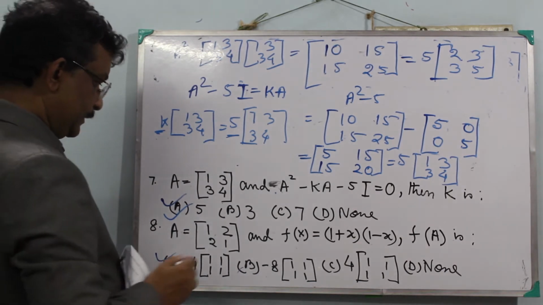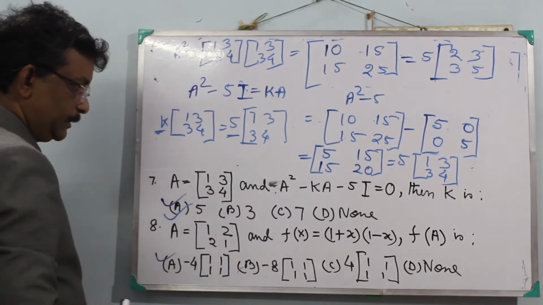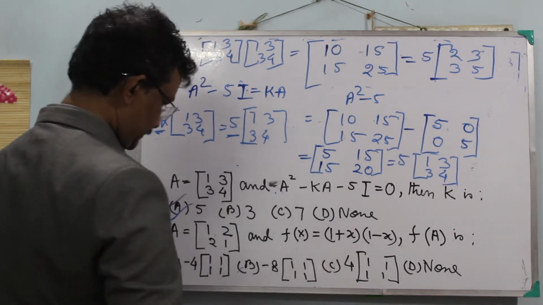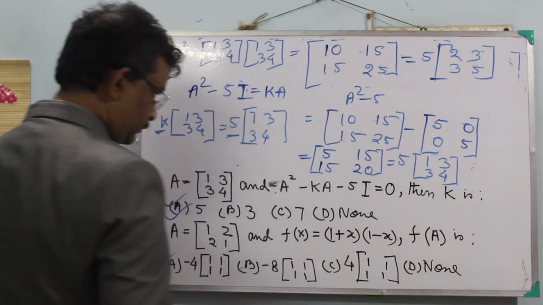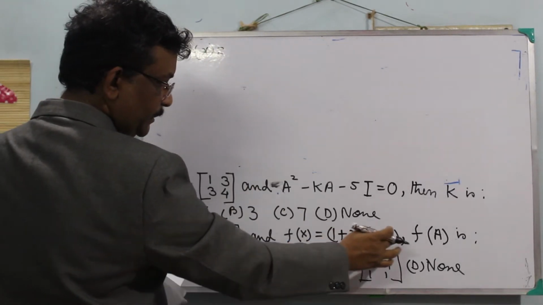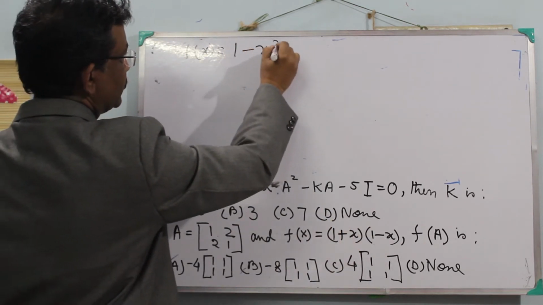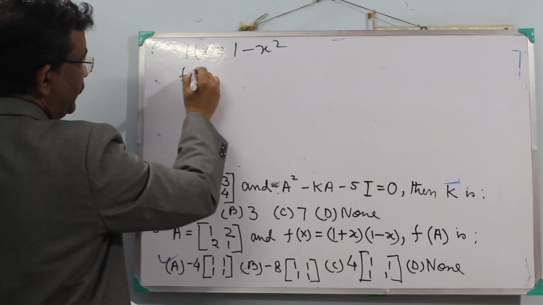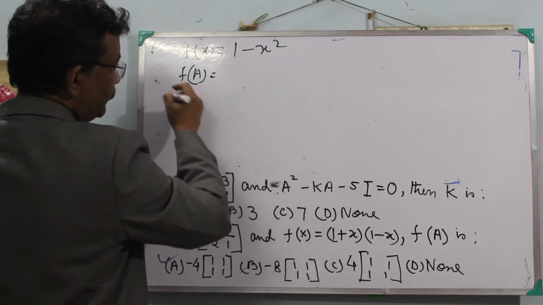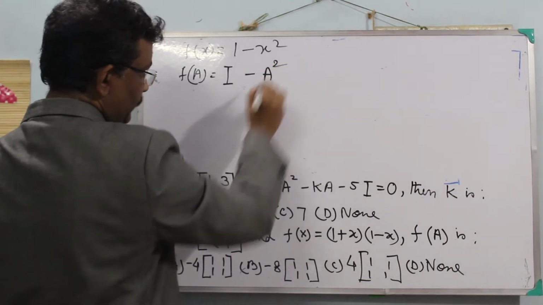Next, A equal to [1 2; 2 1] and f(x) equal to (1 plus x)(1 minus x). So f(x) equal to, 1 plus x, 1 minus x means a plus b into a minus b, 1 minus x square. So f(A) equal to, in place of 1 for a matrix I will write the identity matrix, minus A square.